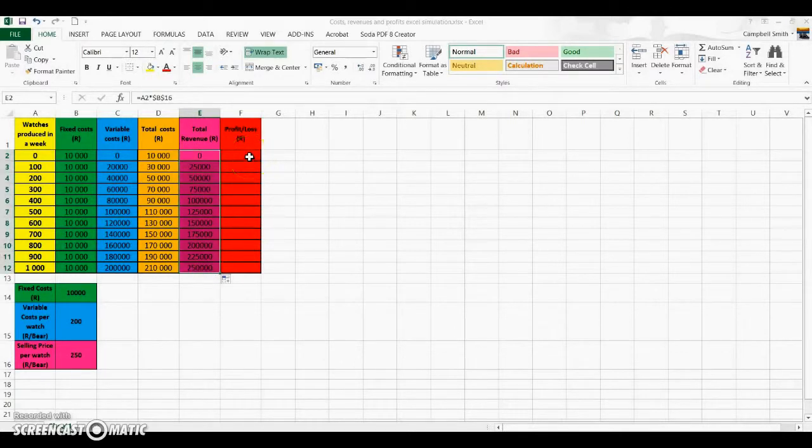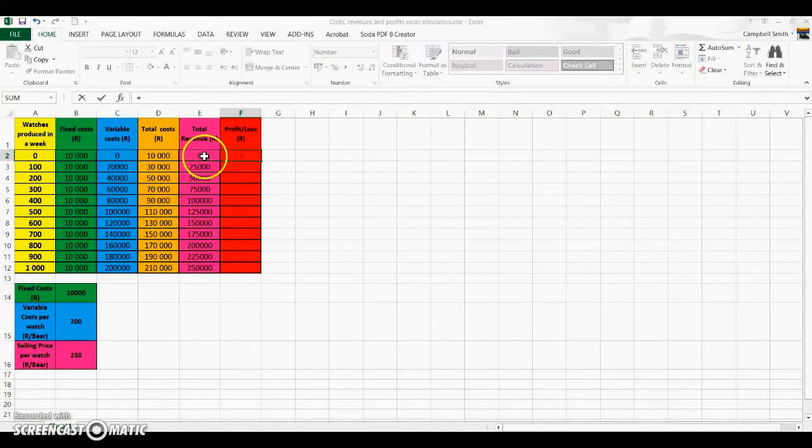Now for the profit and loss, I need a formula again. Hit the equal sign. That's my total revenue, so it equals cell E2, total revenue, and then subtract my total costs. So it's E2 minus D2. Once you've got that formula, hit the enter key, and as you can see, if I sell nothing, I'll make a loss of 10,000 Rand. Drag that all the way down.